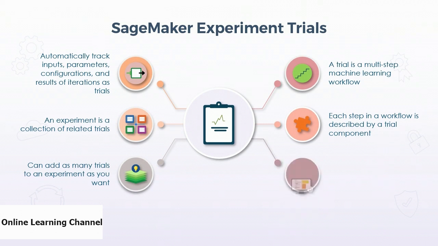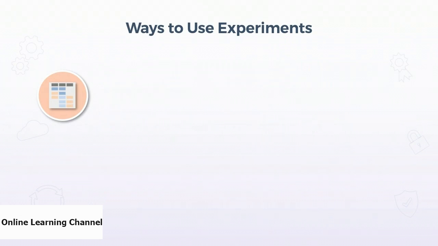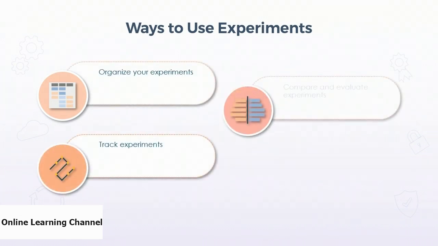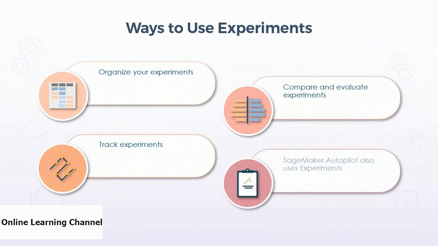We also have a tracker in experiments, so there is a Python context manager for logging information about a single trial component. And there are multiple ways you can use SageMaker experiments. You can organize your experiments, you can track them, you can compare and evaluate them. And SageMaker Autopilot also uses experiments. So SageMaker Autopilot basically runs different jobs and then selects the right one. So it uses experiments to keep track of all the jobs.